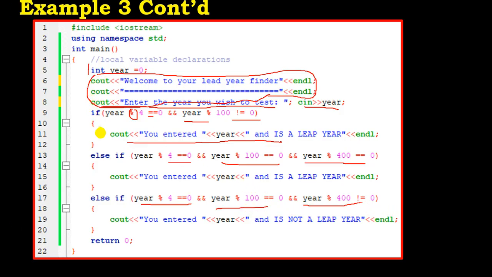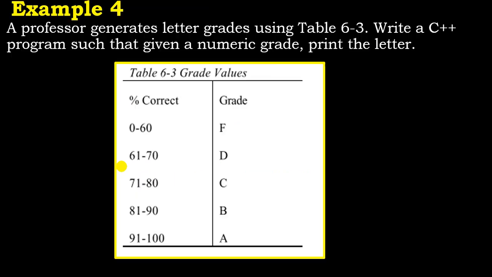So we have used the else if statement to implement a simple application that can test whether an input year is a leap year or not. Let's see our last example for the day. Example 4. A professor generates letter grades using table 6.3, which is this table. Write a C++ program such that given a numerical grade, print the letter.